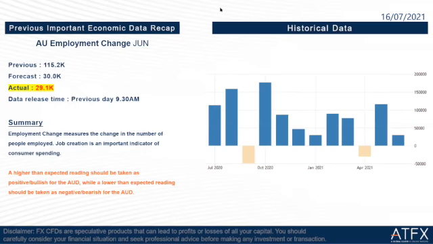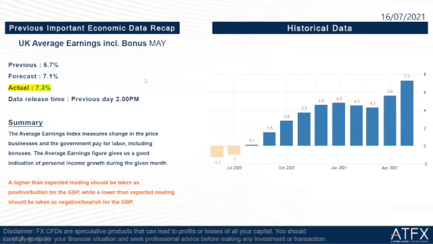Okay, so the next one is the UK average earnings including bonus for May. The previous is 5.7%. The forecast is 7.1%. The actual is 7.3%. So actually, a higher than expected reading should be taken as positive or bullish for the GBP, I mean the Great Britain pound.